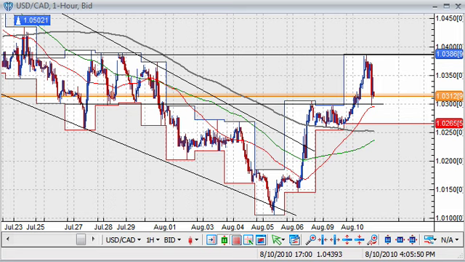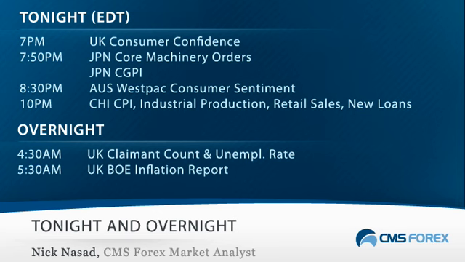Now let's take a look at the fundamental releases in the upcoming global session. Tonight at 7 p.m., the UK posts a measure of consumer confidence, which is followed by Japanese measures of their core machinery orders, as well as the corporate goods price index, a measure of Japanese prices. That's followed by the Australian consumer sentiment, and we get a slew of Chinese reports, including consumer prices, industrial production, retail sales, as well as a measure of new loans.